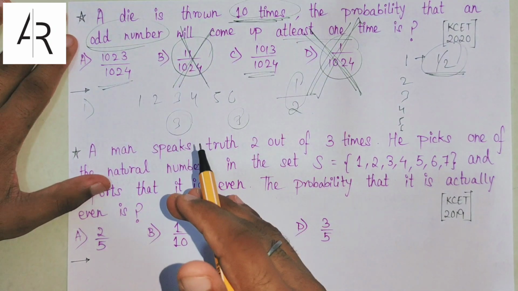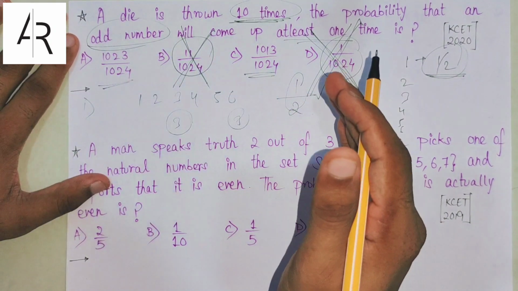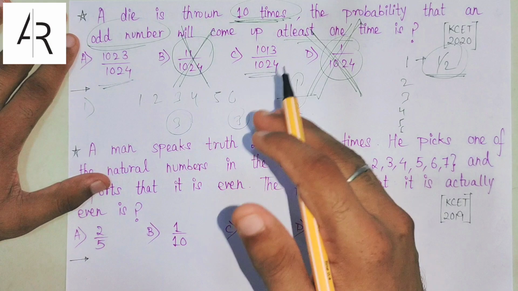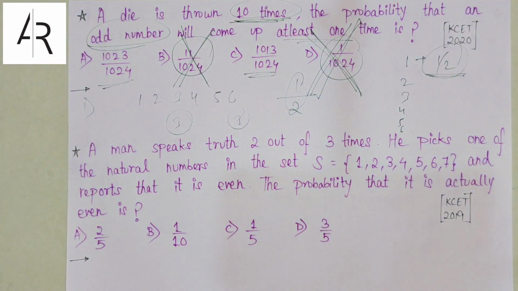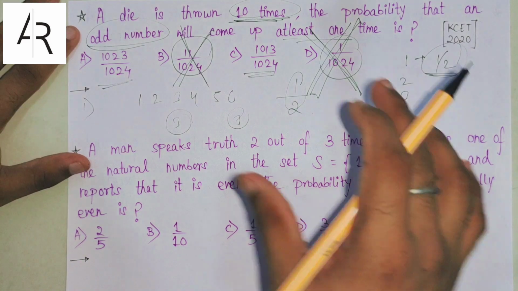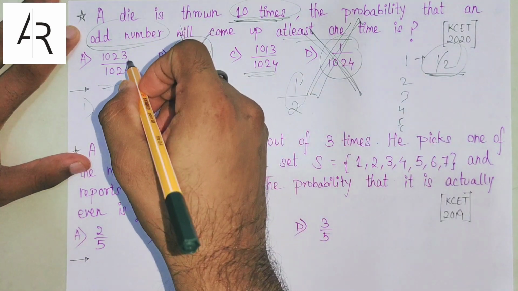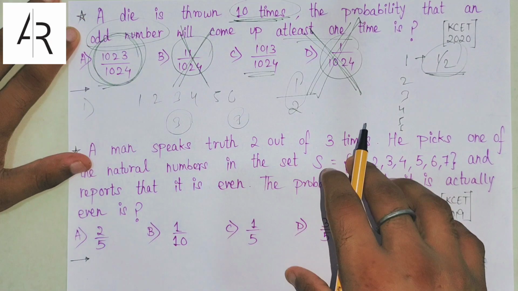So you go to the comment section and write: question 1, my guess is A, or question 1, my guess is C. Then I'll let you know the actual answer, right? I hope all the students have paused the video and commented down below their guess. So the answer of this question is 1024 by 1023.